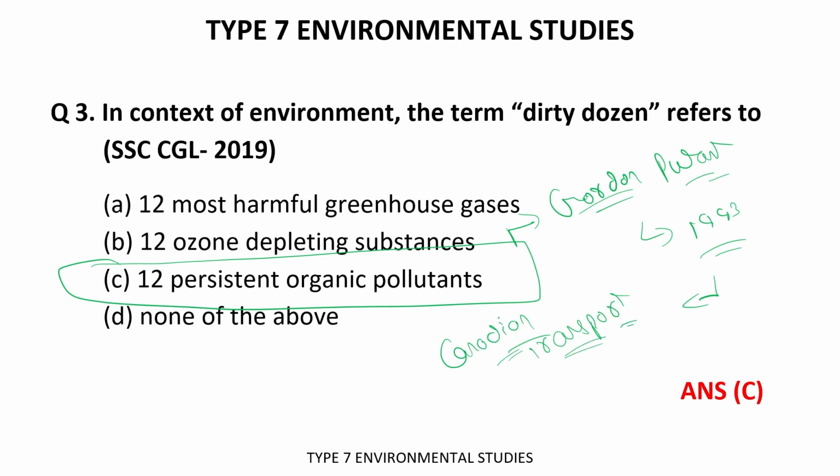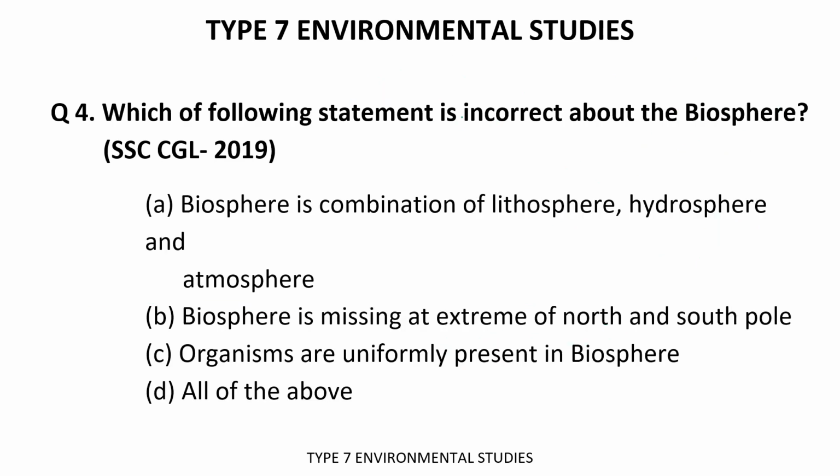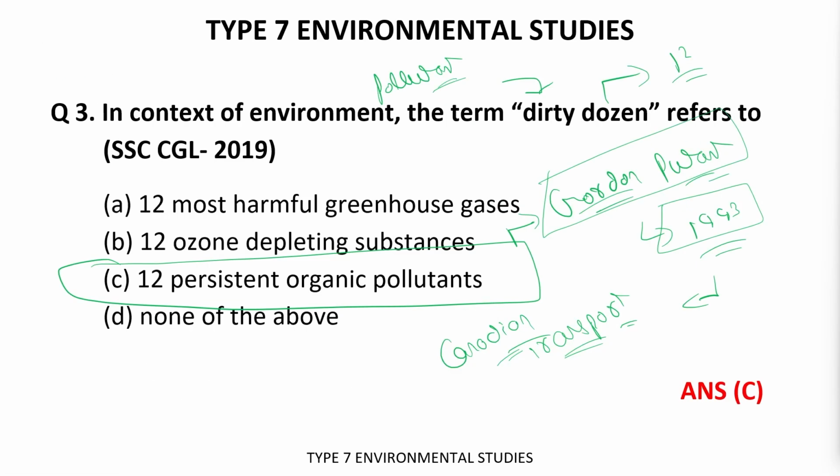Okay, so when he was working for Canadian Transport in the year 1993, his name was Gordon Putent, who gave this concept. Remember it: dirty here refers to the pollutant part, and dozen here refers to the quantity, the number 12. So now I hope you have got the concept. Let's move forward.